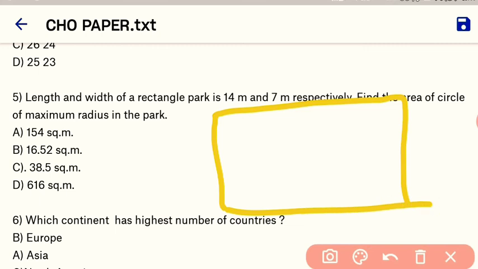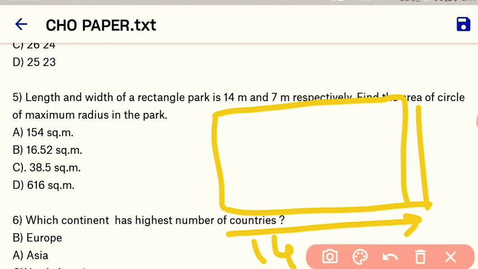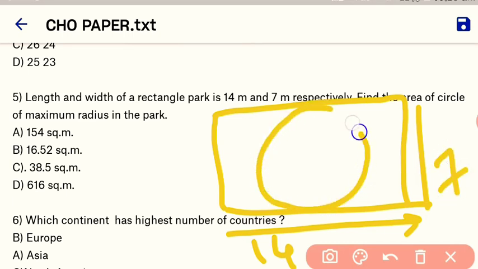Okay, the length of the rectangle park is 40 meter and the width is 7 meter. The question asks find the area of a circle of maximum radius in the park. So here if the width of the rectangle is 7, then the diameter of this circle is also 7. Okay, so radius of this circle is